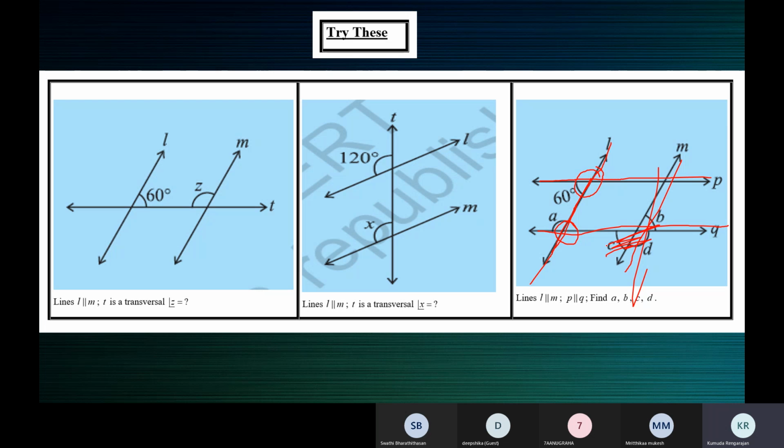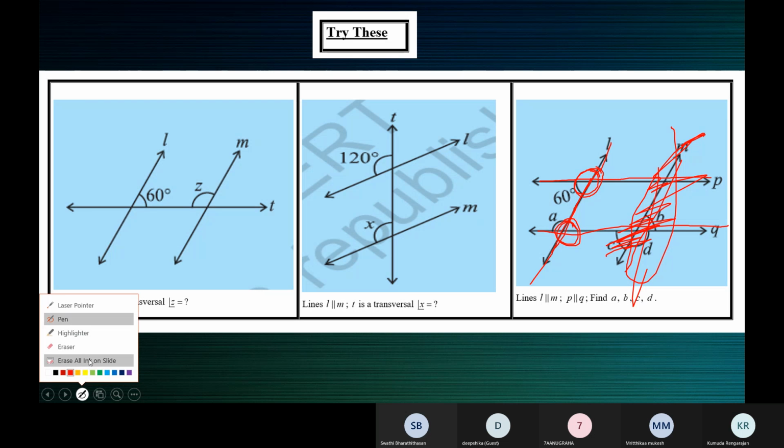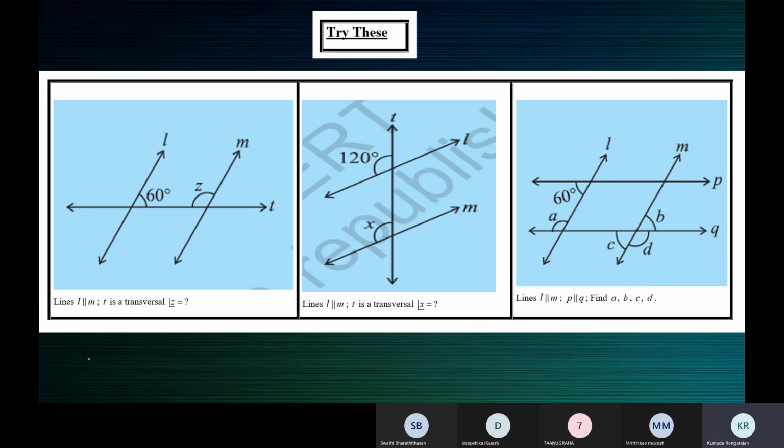Don't look at anything on M. Only these 8 angles you must see: 4 angles here, 4 angles here. Don't look at this part at all. Am I clear, children? Yes, ma'am. Understood.